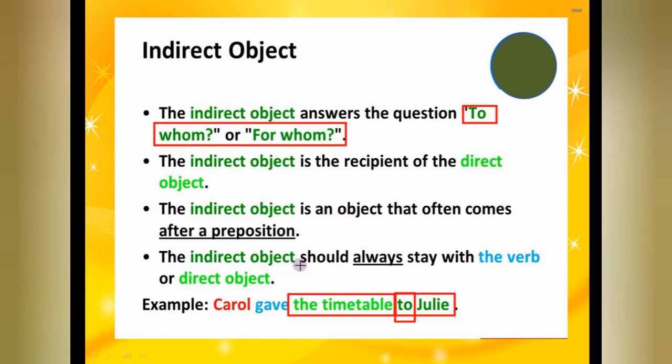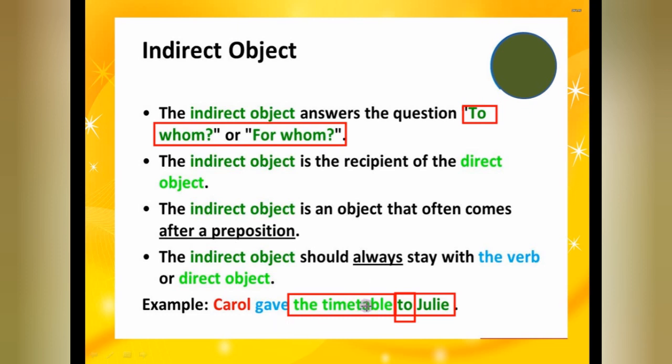The indirect object should always stay with the verb or direct object. Means generally it's not mandatory that you will always get direct object then indirect. Like if I am writing here Carol gave me, so Carol gave me the timetable. So Carol gave whom? So here me, see now me is what? That is our indirect object without even to.